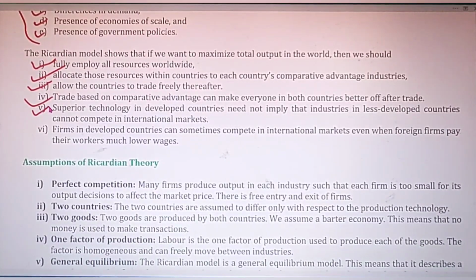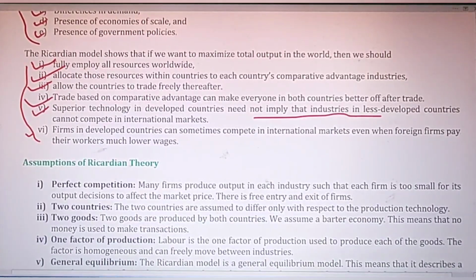Superior technology in developed countries need not imply that industries are less developed in developing countries, and firms in the developed countries can sometimes compete in the international market when foreign firms pay their workers much lower wages. So these are a few of the points of the Ricardian model of trade theory.